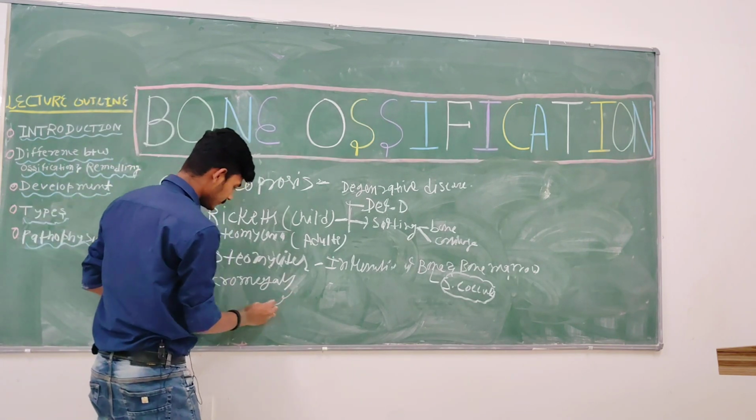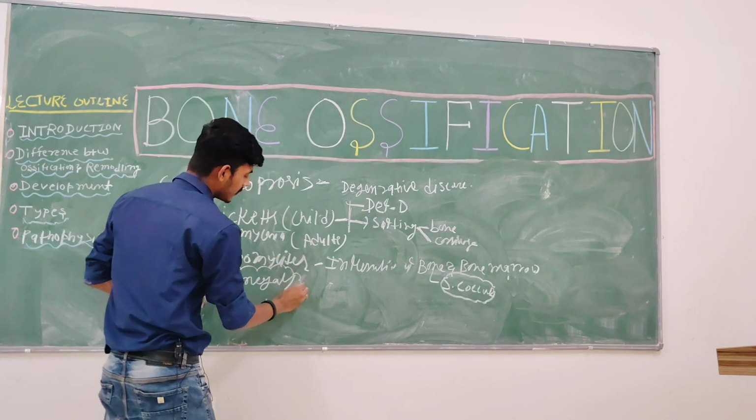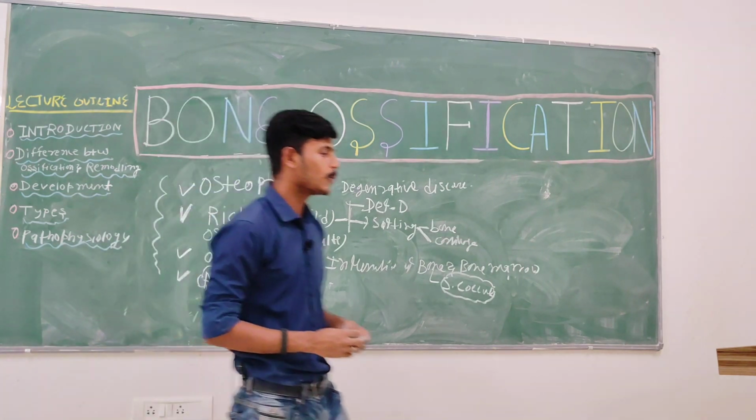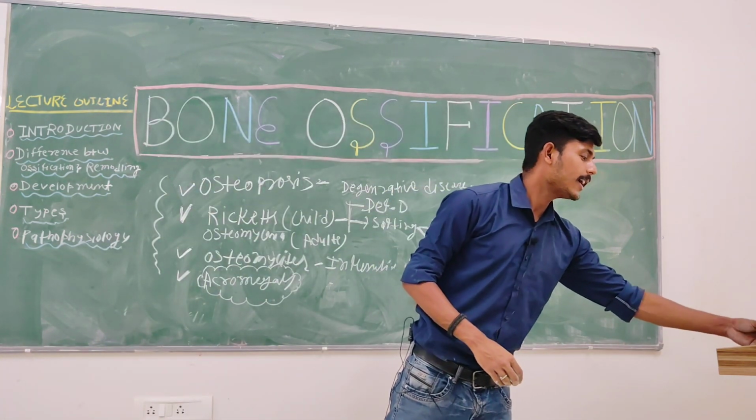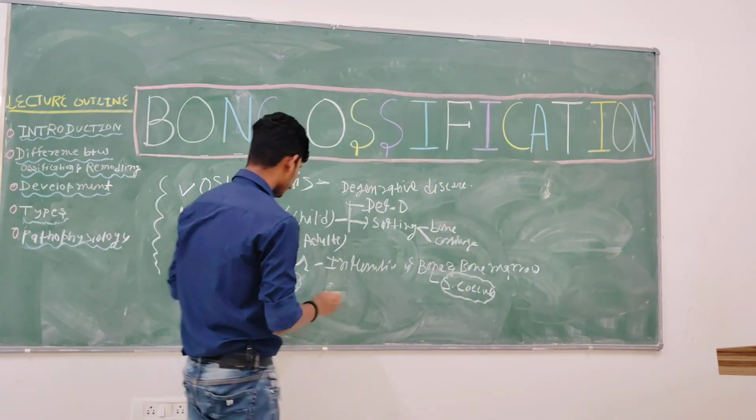Acromegaly. Acromegaly is basically a hormonal disease. It's basically an endocrine disease. Okay.